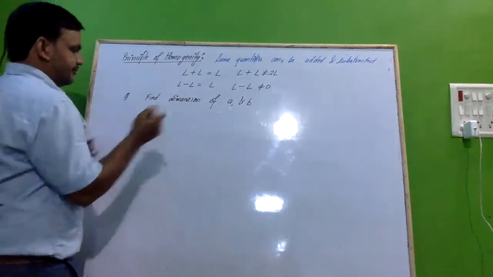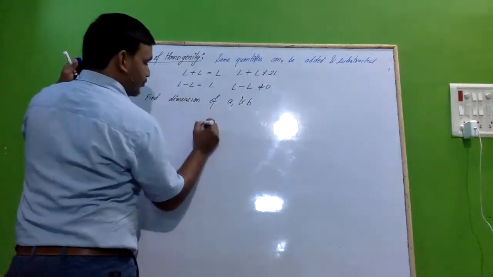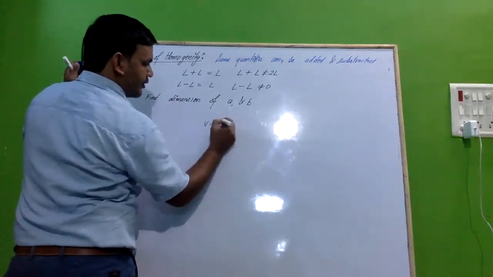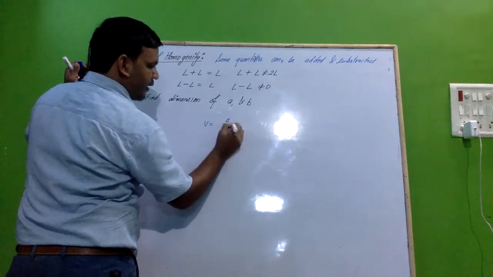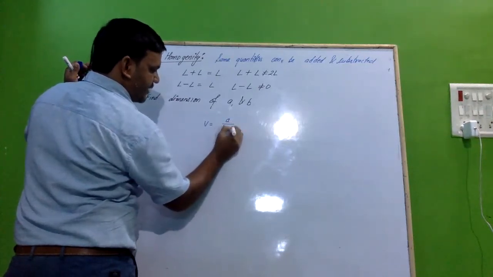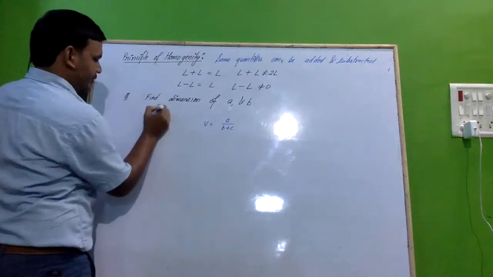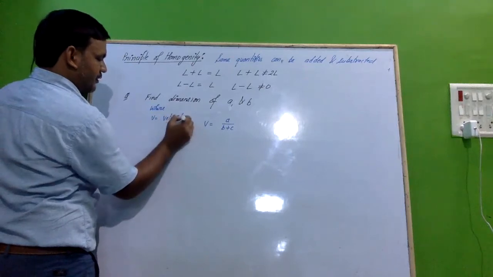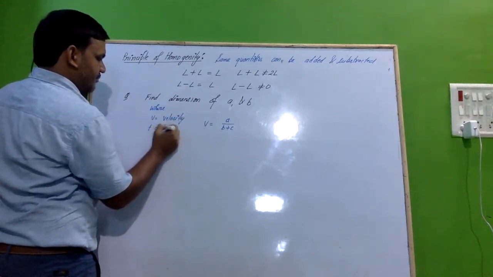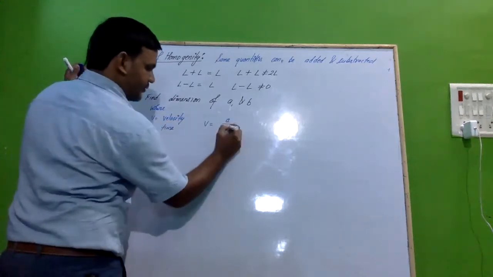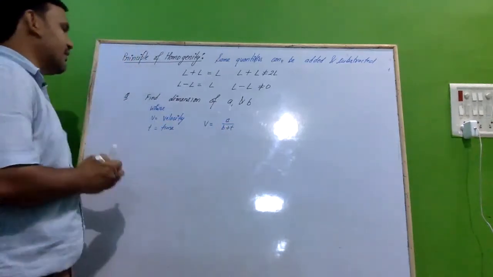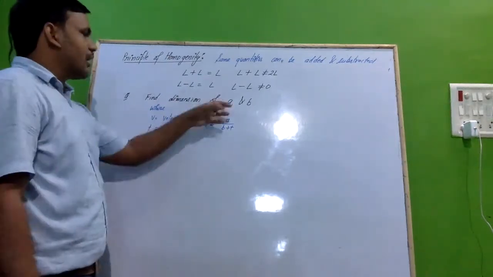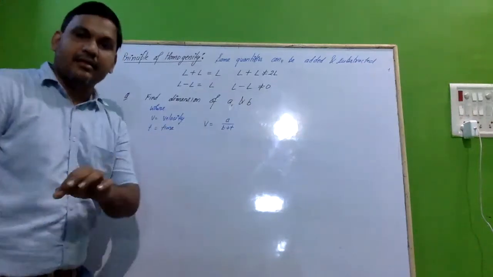What we are given is V is equal to A upon B plus T, where V is velocity and T is time. So you are asked to calculate the dimensional formula of A and B.